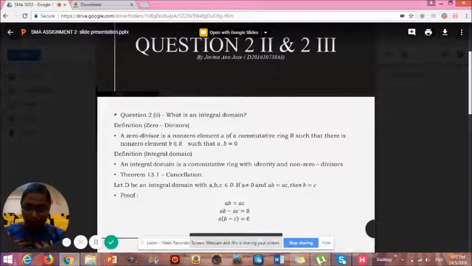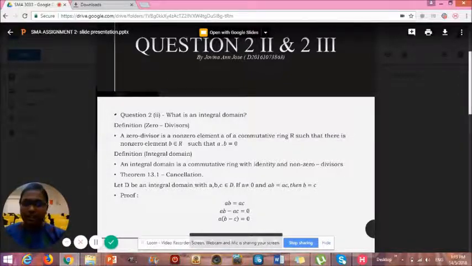The first question is question 2. The one I'm going to present will be what is an integral domain. There are two different types of definitions. The first definition is for zero divisors. The zero divisors are non-zero elements of a commutative ring R such that there are non-zero elements B in R such that when A times C is equal to 0.